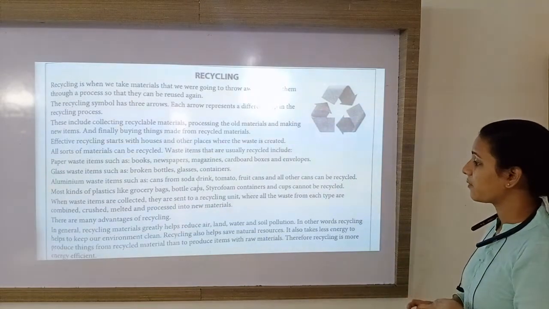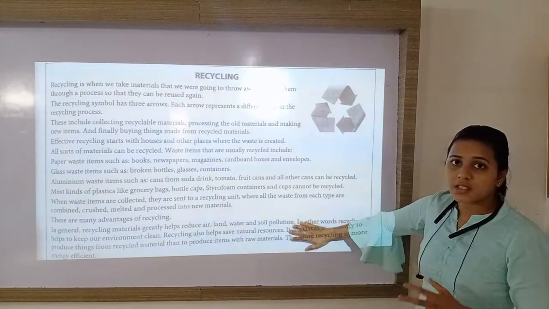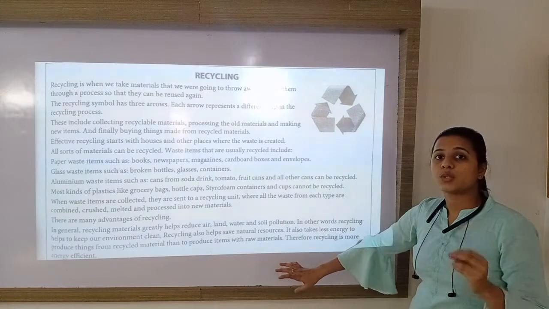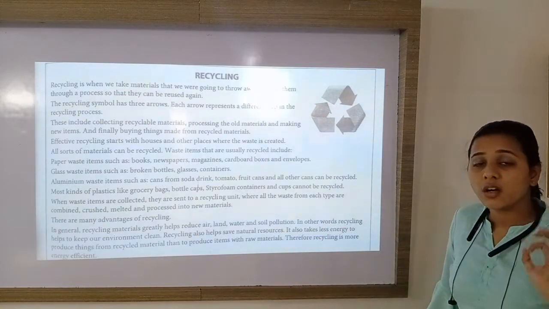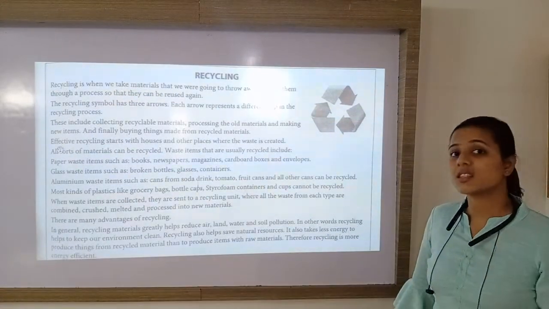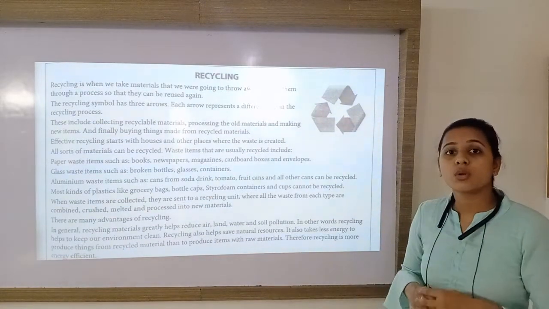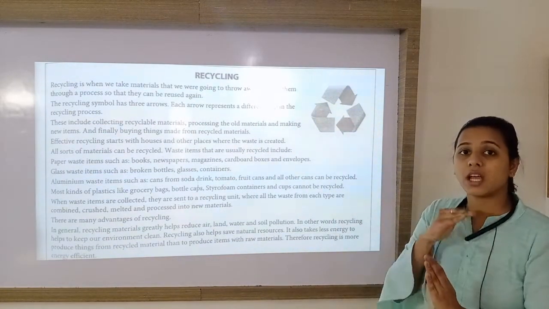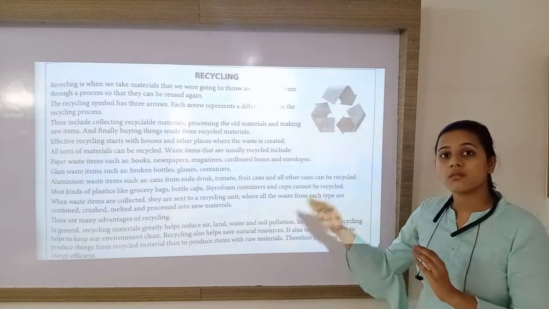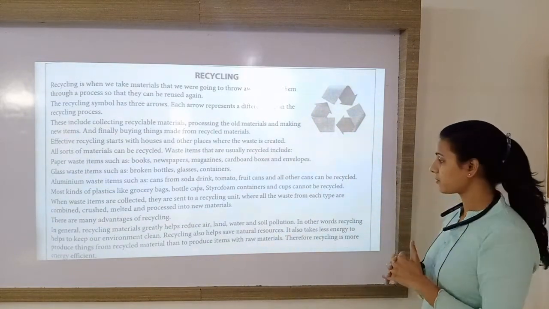So in this way, these waste materials are polluting air, land, soil and water. But if you collect this waste material, do some process and make it reusable, then waste will be reduced, and along with that, pollution will also be reduced.